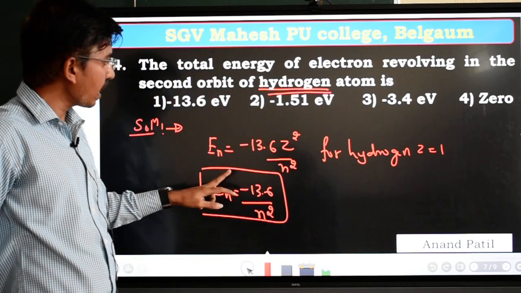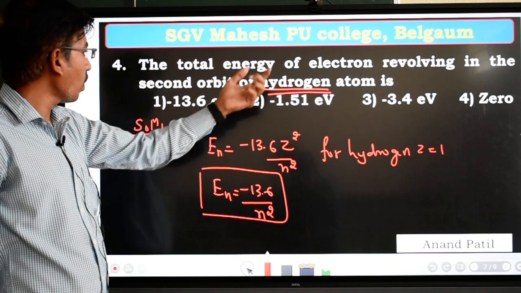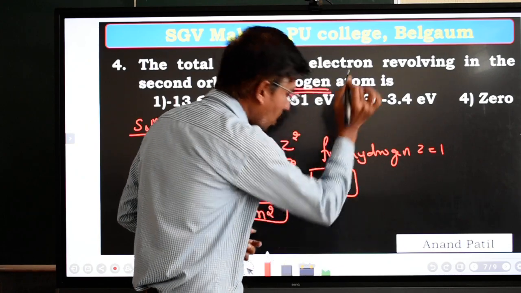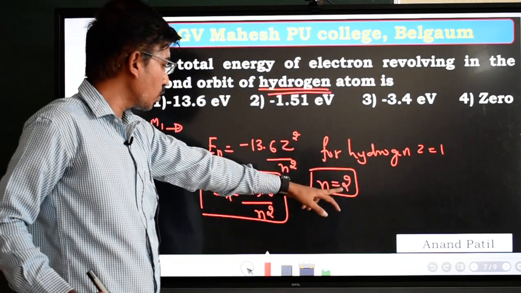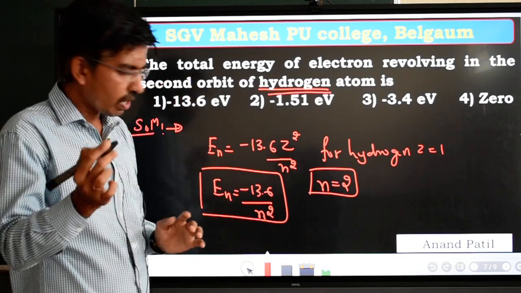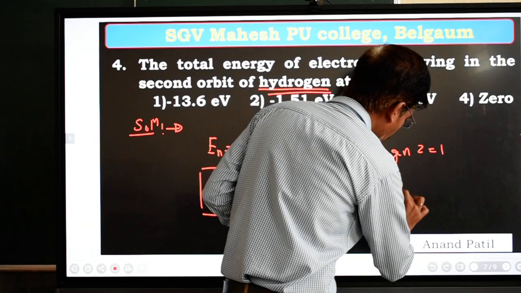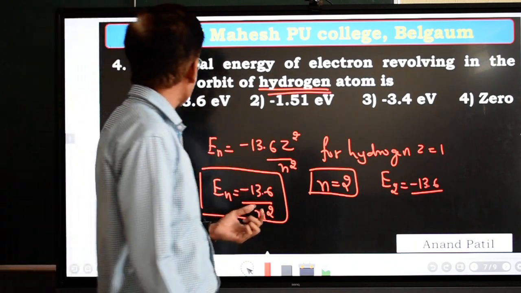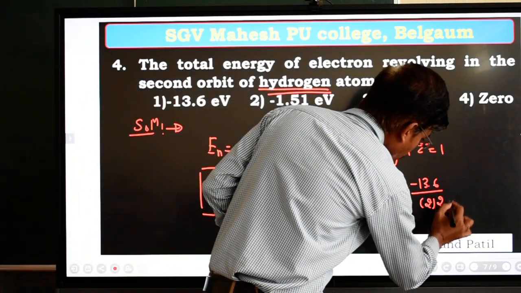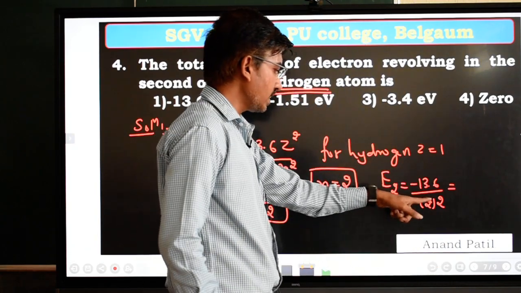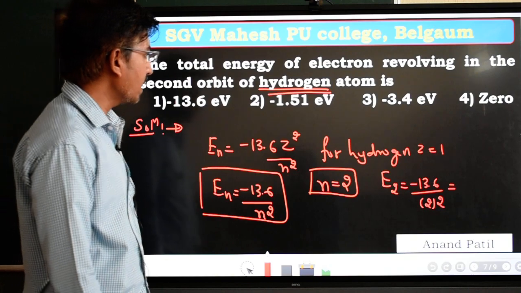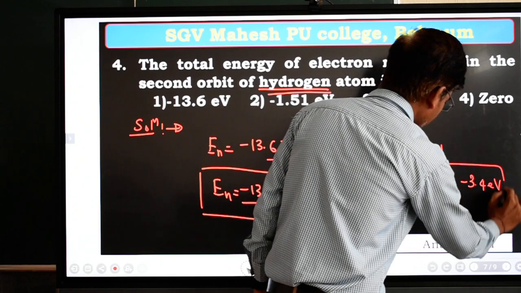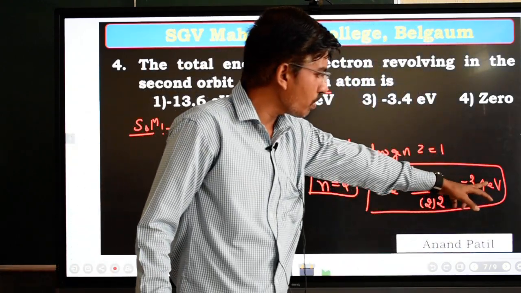By using this equation, we have to calculate the total energy of the electron revolving in the second orbit. Second orbit means the principal quantum number n is equal to 2. Substitute n is equal to 2 in this equation, you will get the answer. So E2 is equal to minus 13.6 divided by 2 square, that is 4. You will get the answer minus 3.4 electron volt.